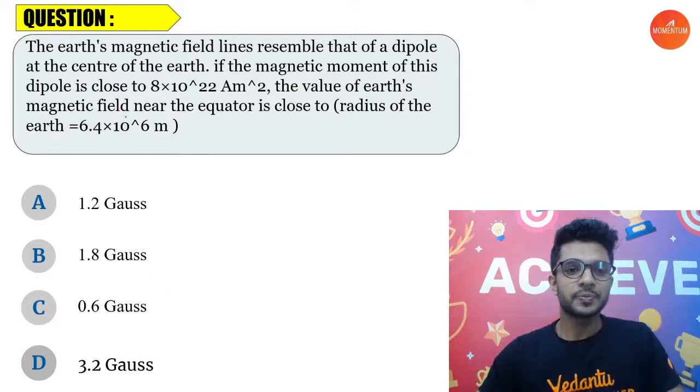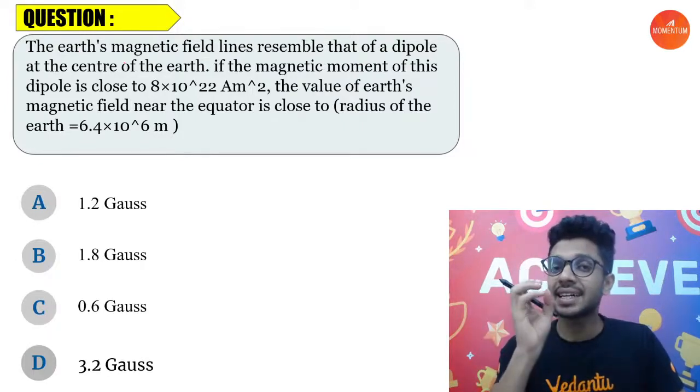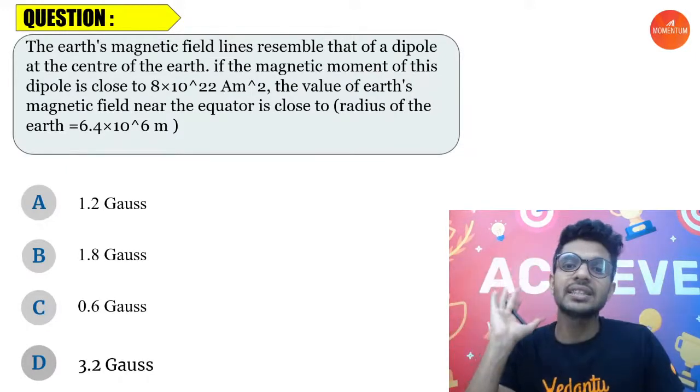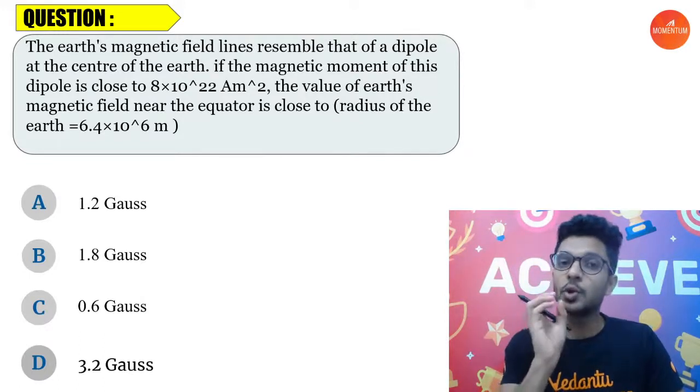So here we go. Now, the Earth's magnetic field lines resemble that of a dipole moment, right? Which means the magnetic field lines of Earth are exactly acting like a bar magnet kept well inside the Earth, right? I hope you all have learned that.